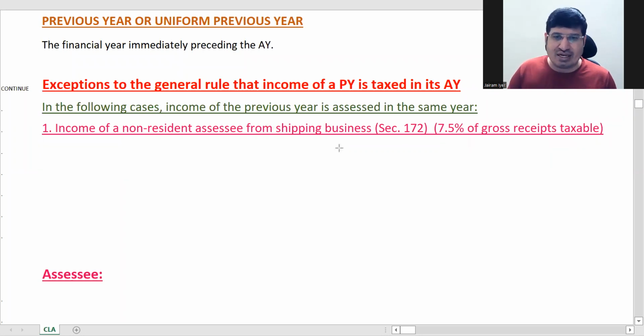That's right. ठीक है तो बस इतना ही है इसमें कि shipping business of non-resident. This is the first exception.